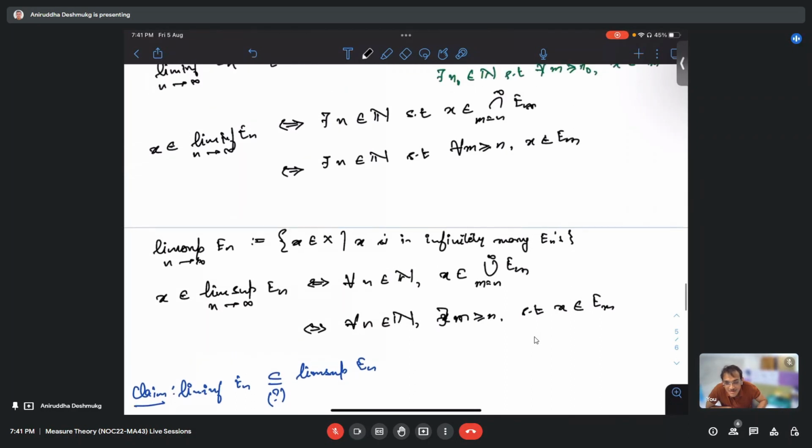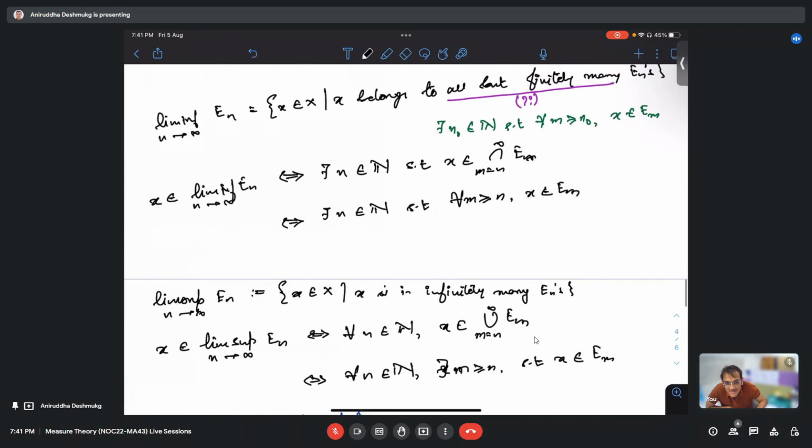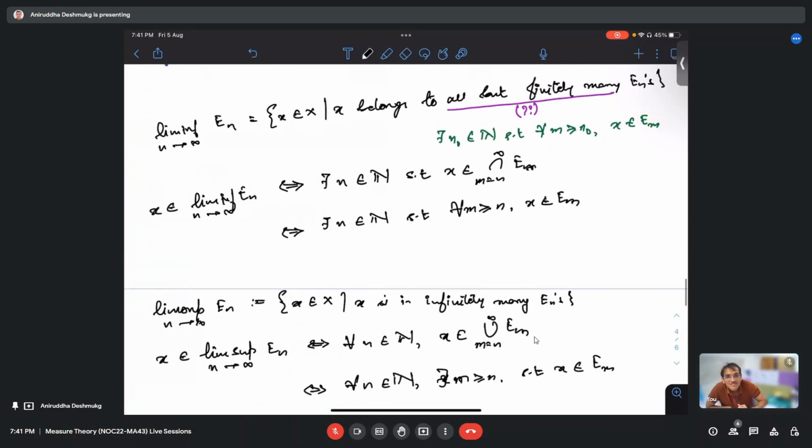Yeah, maybe you can look at whatever you have done till now. The union says there should be some number beyond n where x belongs to this, whereas the first one says it belongs to everything beyond some number.